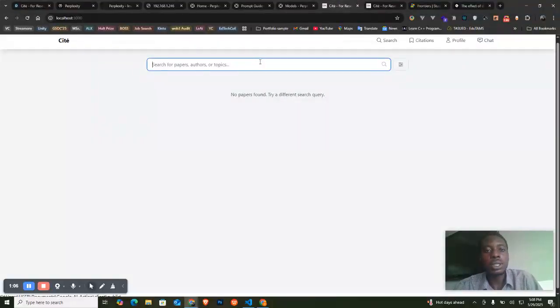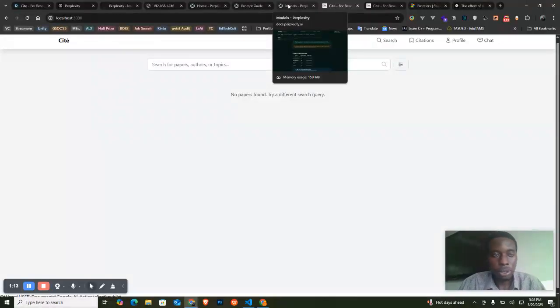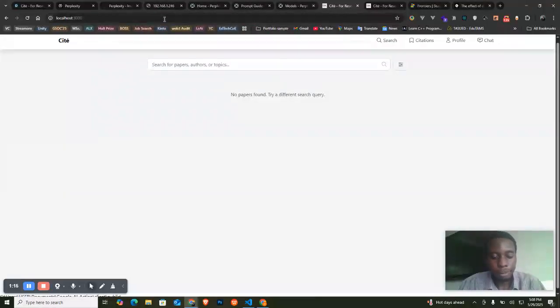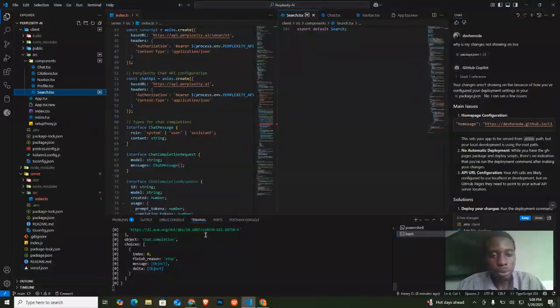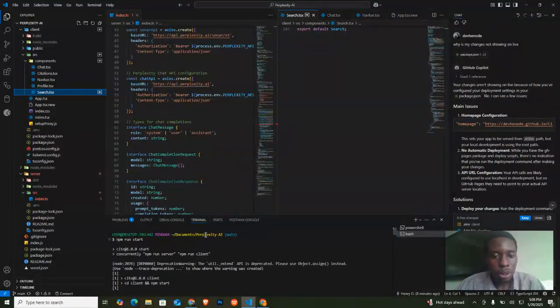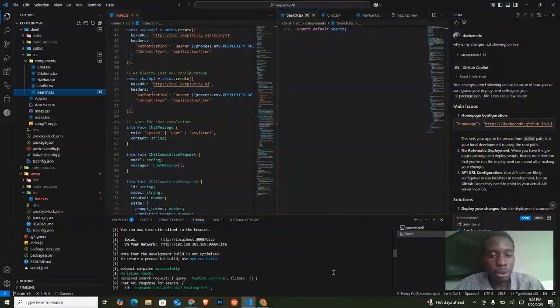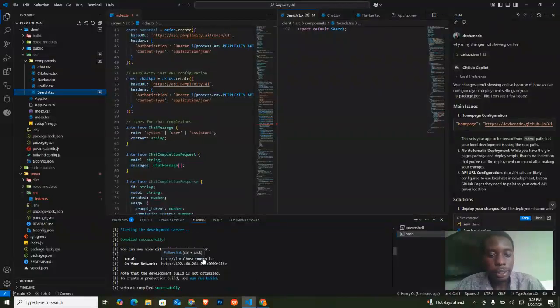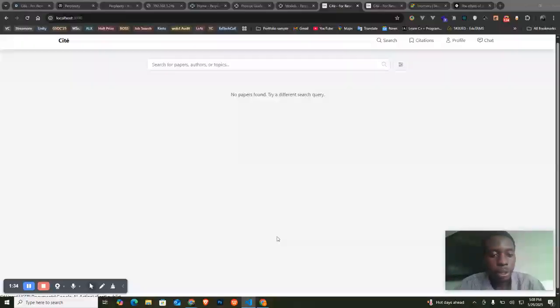So here's how it works. After coming here, it should be live on GitHub, but it might take a while. So on localhost, this is what it looks like. But first of all, let me go back to run the localhost. Just go into the folder and npm run start. That's just it. It starts up the front end and the backend server itself, and then it shows where it runs, localhost 3000, and yeah, it shows that up.